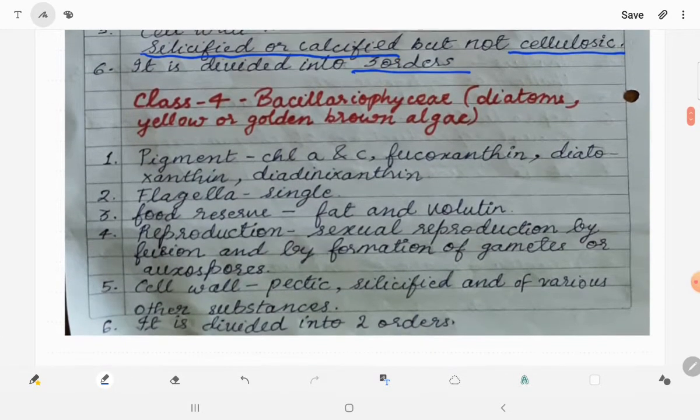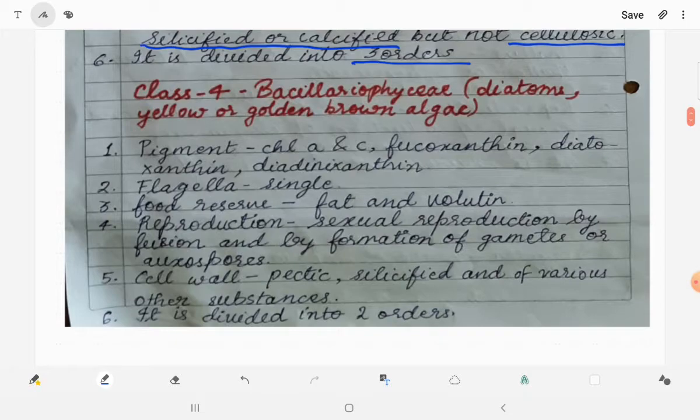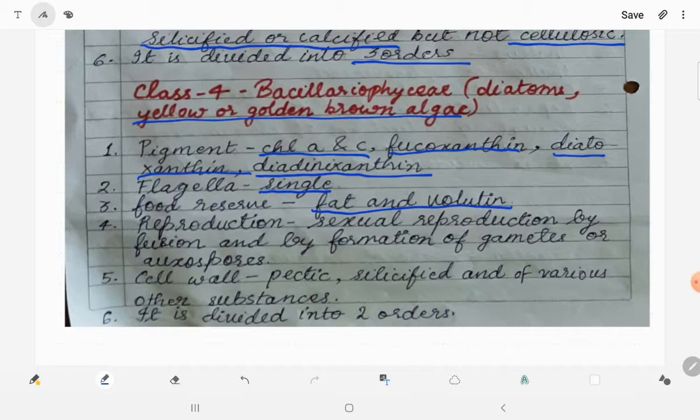Let us look into the fourth class, Bacillariophyceae, which includes diatoms and is called yellow or golden brown algae. Pigment present is chlorophyll A and C, fucoxanthin, diatoxanthin, diadinoxanthin. These pigments are very important. Flagella present is only single flagella. Food reserve is fat and volutin. This is very important.